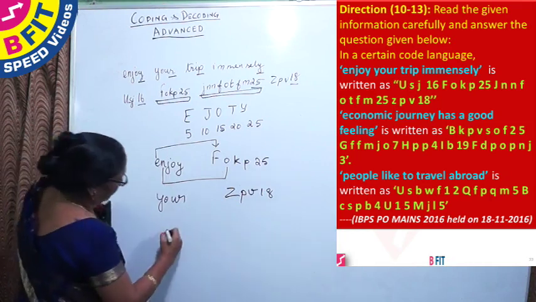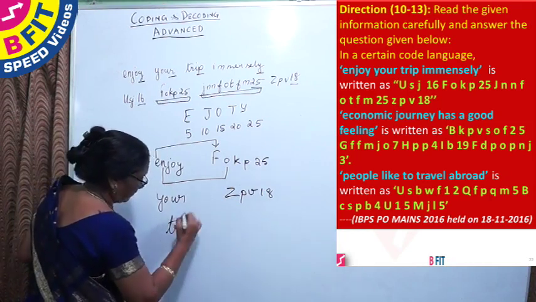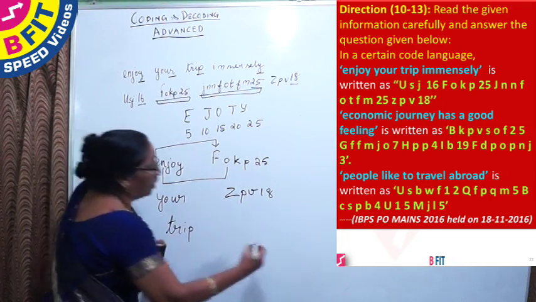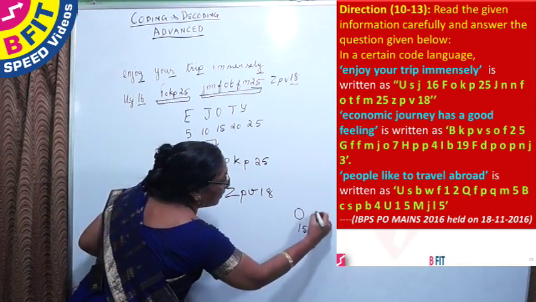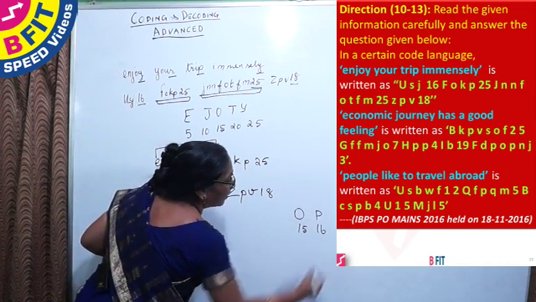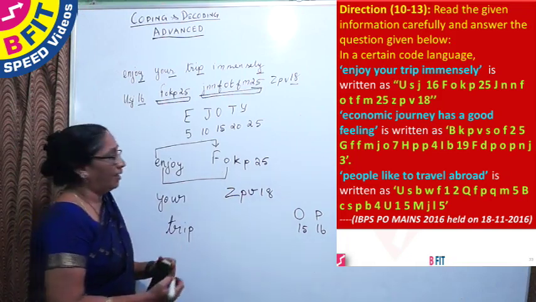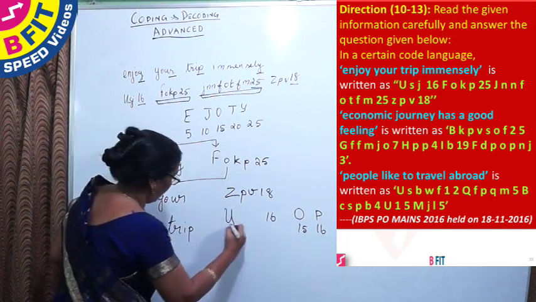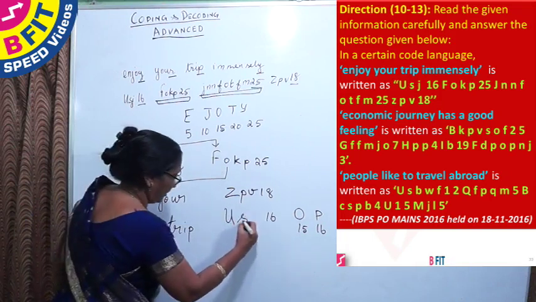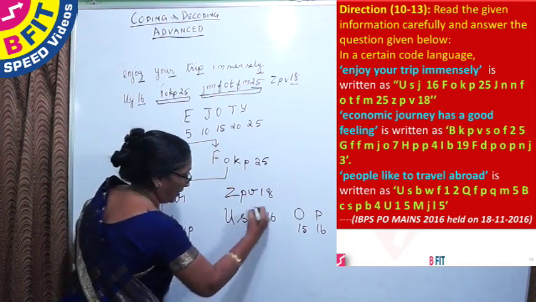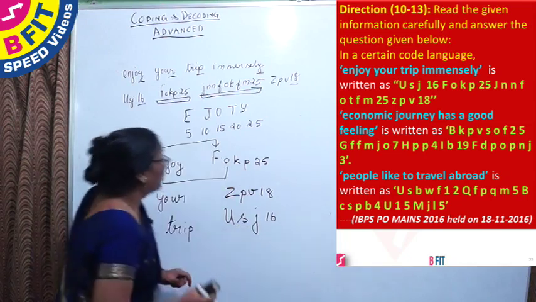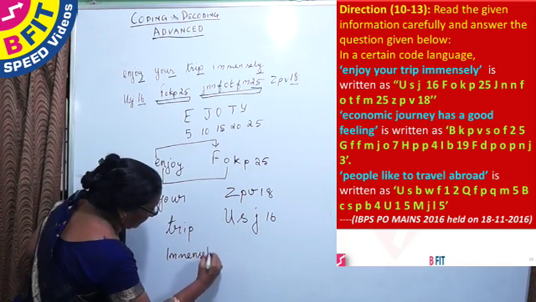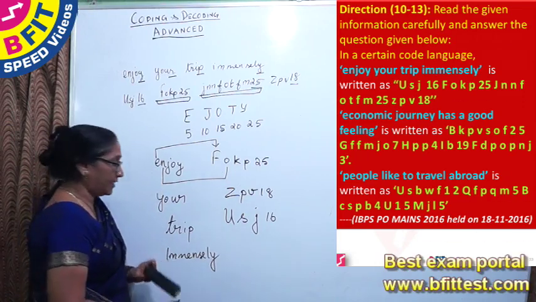Let us consider trip. The positional value for P is, when O is 15, P is going to be 16. It will be 16 here. After T, U. After R, S. After I, J. Quite a big word, immensely.